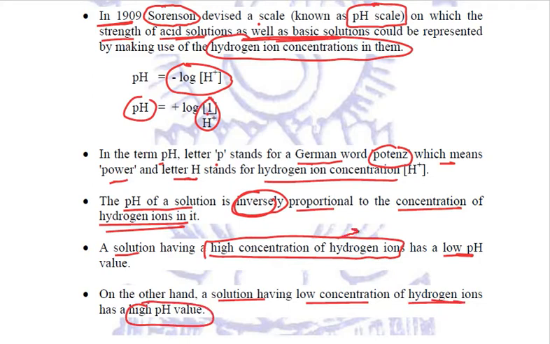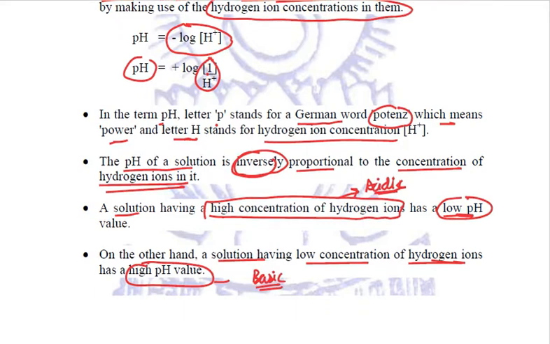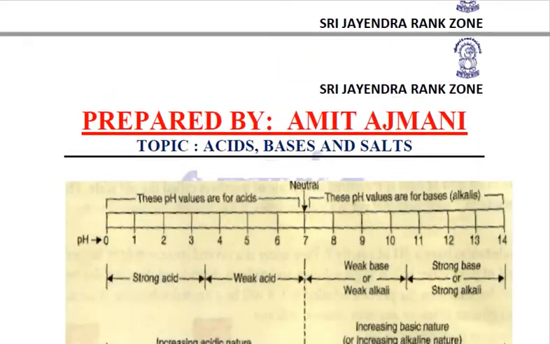High concentration of hydrogen ions means the solution is acidic. So the acidic solutions will have low pH values, right? And the basic solutions will have higher pH values. The more the pH value, the more basic the solution becomes. The lesser the value of pH, the more acidic the solution or substance will be.